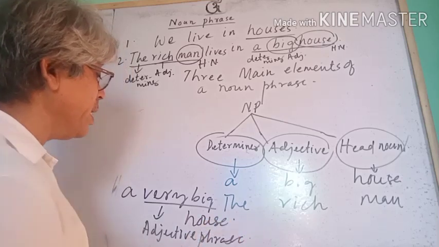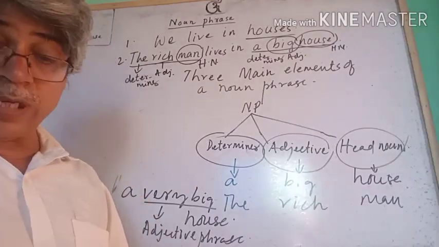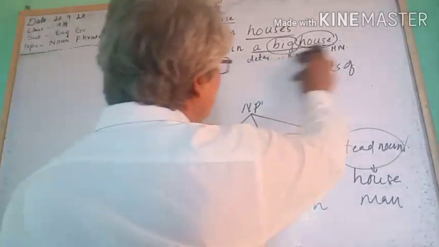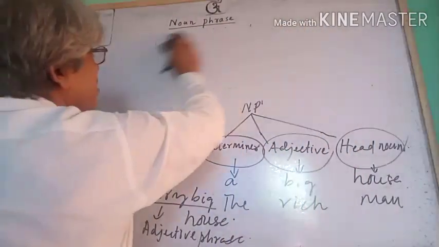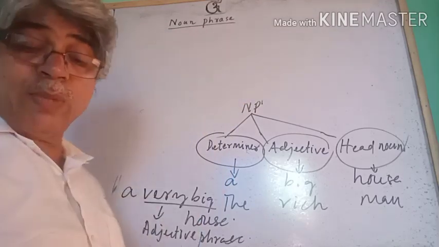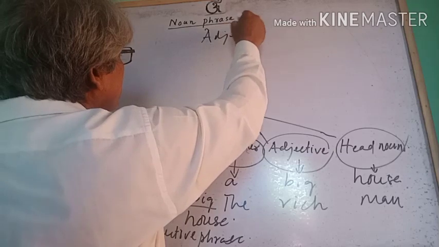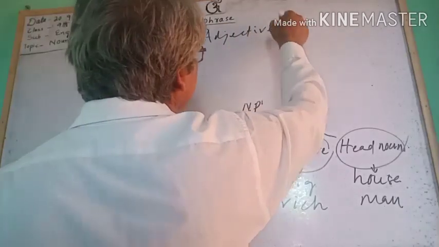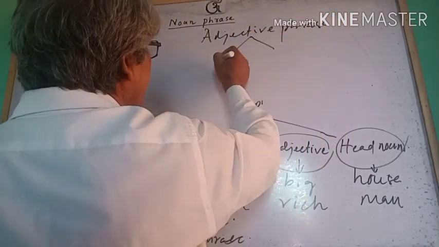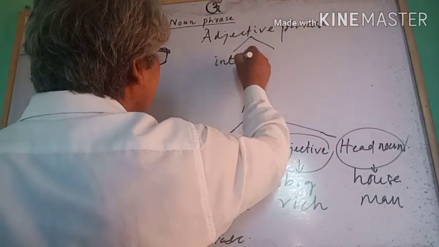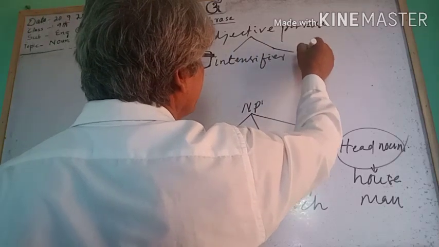What does an adjective phrase consist of? An adjective phrase consists of 2 elements. That is intensifier and adjective.